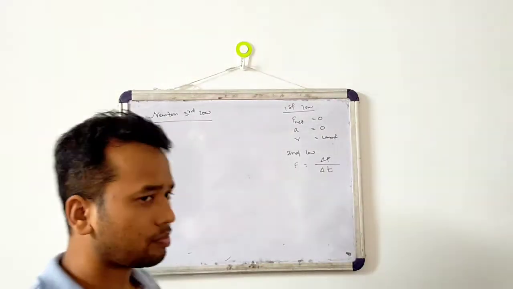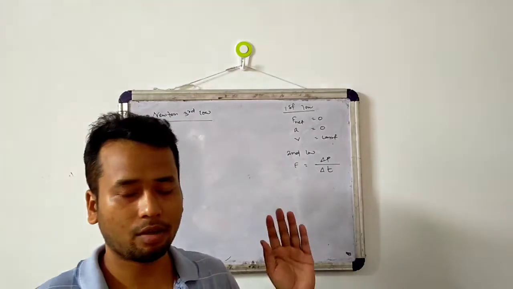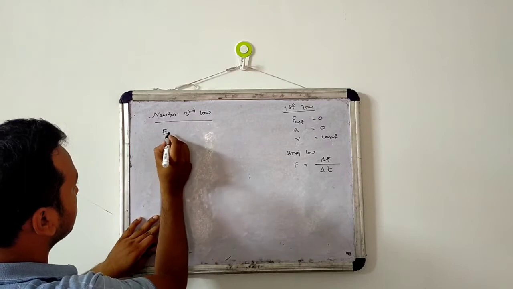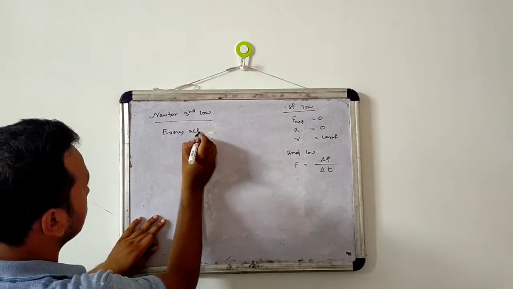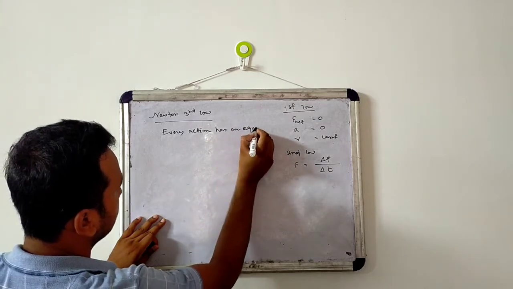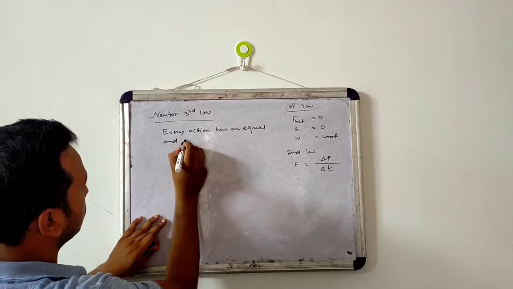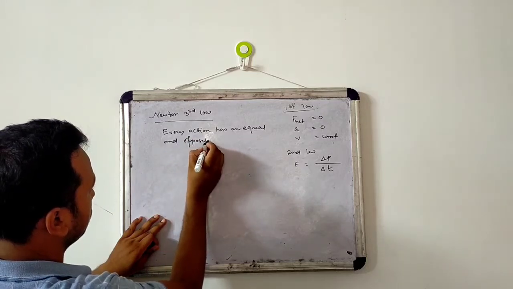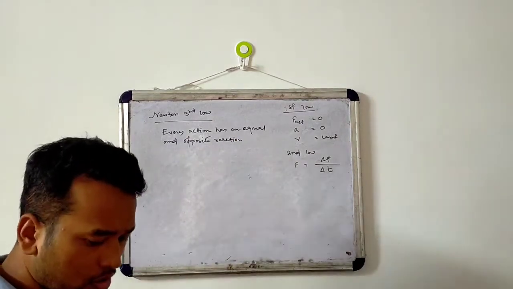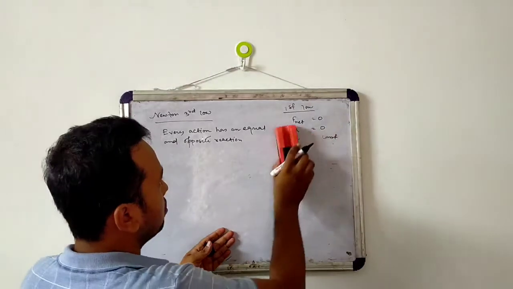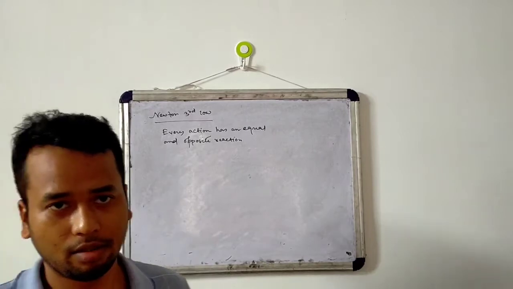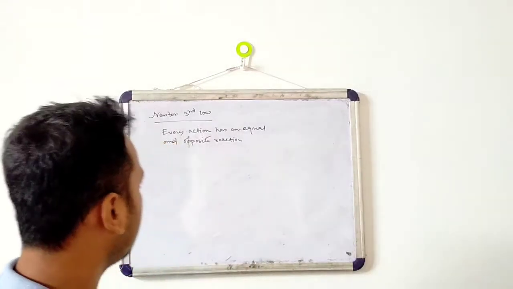Now the third law is, we have all heard this statement: every action has an equal and opposite reaction. So every action has an equal and opposite reaction. Okay? So what are action and reaction? Let us discuss this.